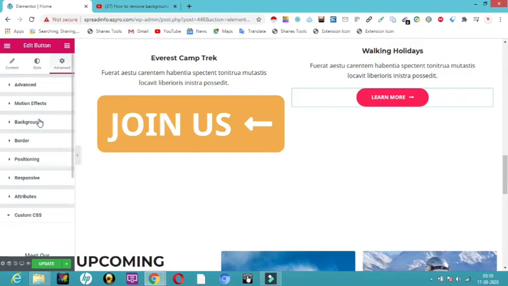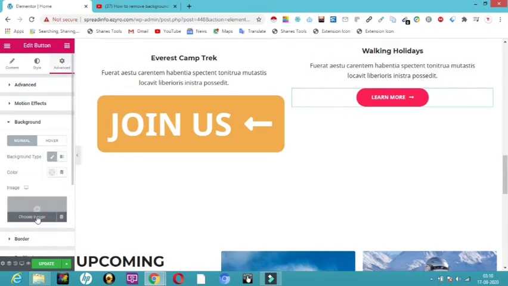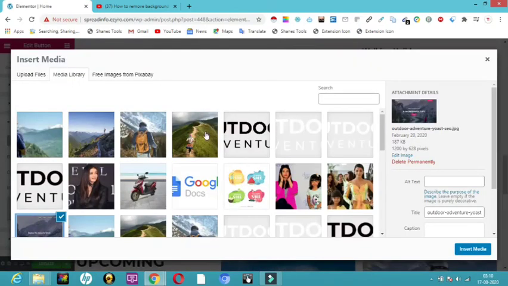So here I'm going to click on background, and I'm going to click on this paintbrush. Here you can see choose image. Any patterns you can give. So at the back, for example, I want this picture. This one.